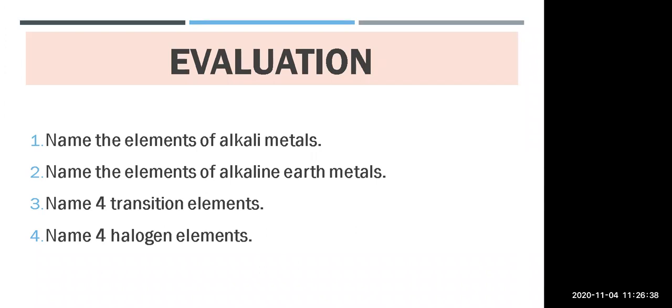Ma'am, hydrogen, lithium, sodium, potassium. Mhm. Good, very nice. Then name the elements of the alkaline earth metals. Anyone? Magnesium and calcium. Okay, magnesium and calcium, right?